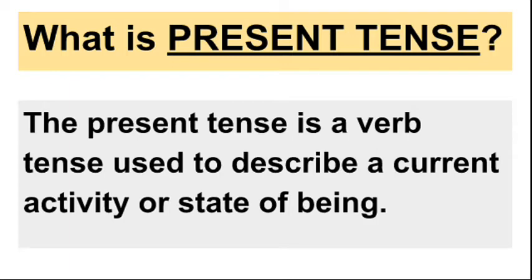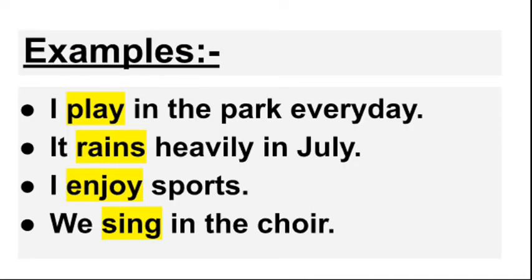Similarly, if I say I brush my teeth daily, so it is a habitual action that we do every day. So this also will be a part of present tense, and it always will be a part of present tense. It will never come in past or future. You always brush your teeth daily, so it always will be a part of present tense. Let's see few examples. I play in the park every day. It rains heavily in July. I enjoy sports. We sing in the choir.